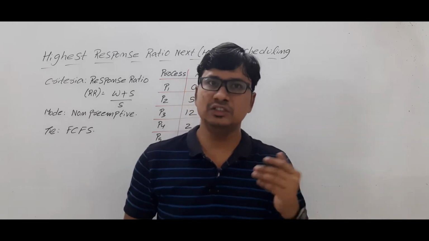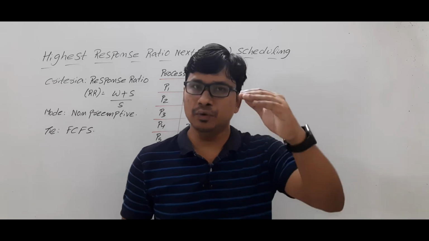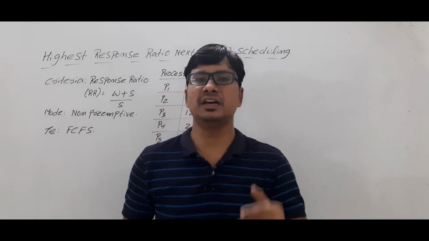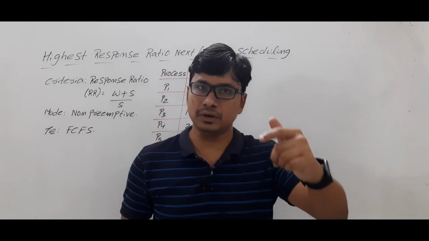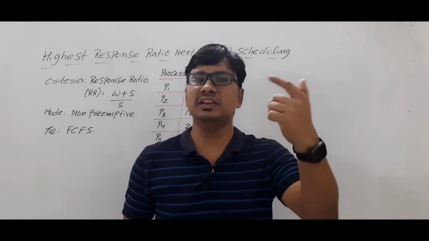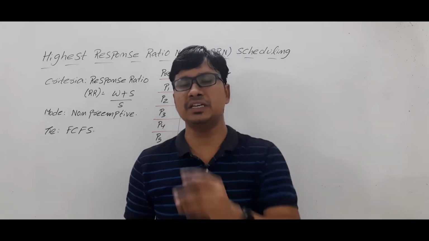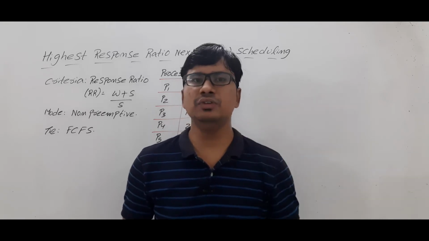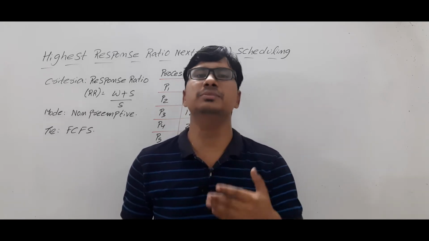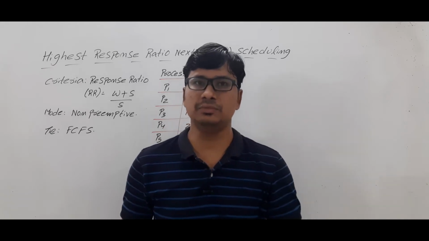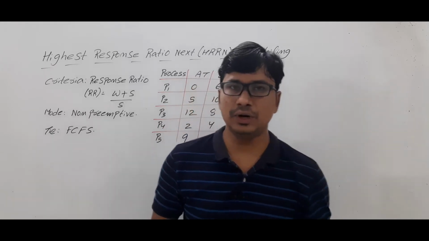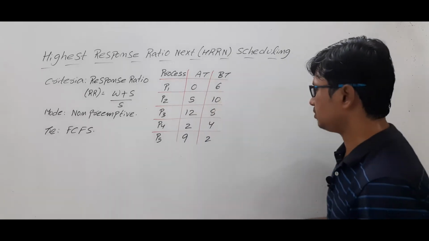In shortest job first scheduling, we consider the burst time as the criteria. The process which has less burst time compared to the other processes in the ready state will be dispatched to the running state. The issue with first come first serve scheduling is the convoy effect. The issue with shortest job first scheduling is starvation. What is this? I will discuss it with an example.